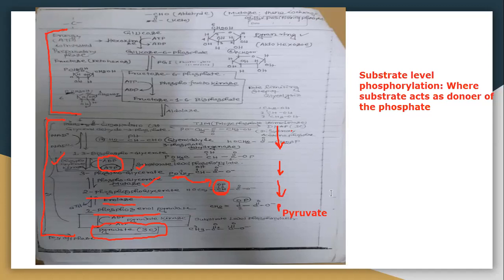Now, we'll see another point, the substrate level phosphorylation. So first, substrate level phosphorylation. What's the careful area? What you have to remember first of all is substrate level phosphorylation. Substrate level phosphorylation step one, and another substrate level phosphorylation occurs in the 2-phosphoenol pyruvate to pyruvate conversion. This is also a substrate level phosphorylation. So two steps are there for substrate level phosphorylation.